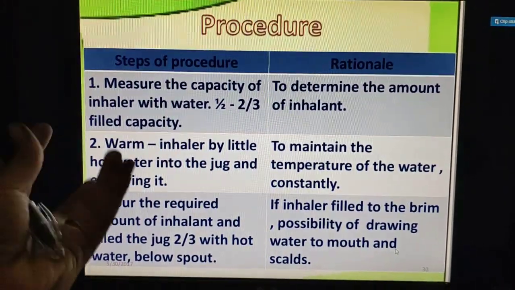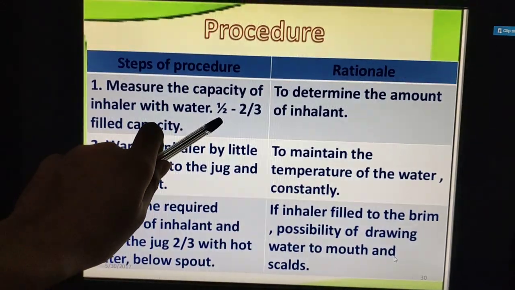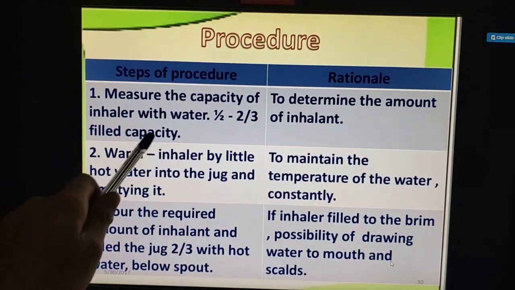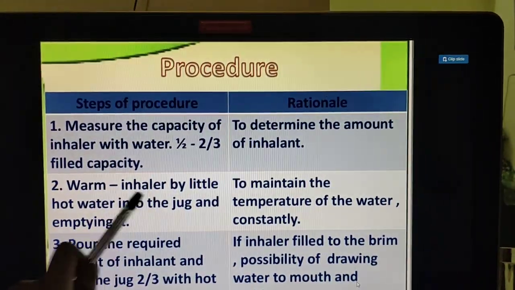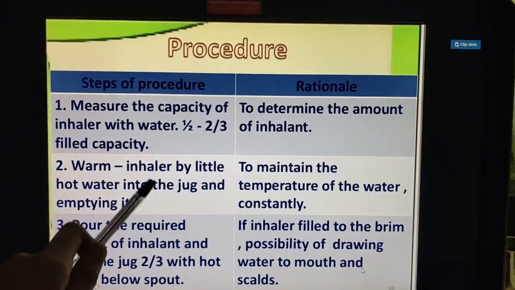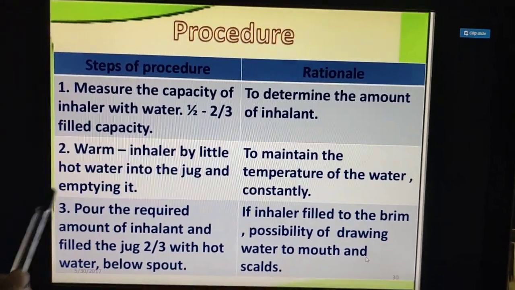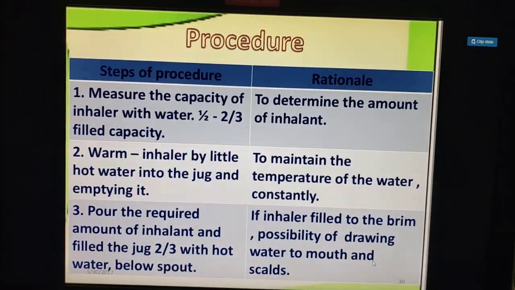You see whether the jug capacity, okay, either half of the nasal inhaler or 2/3 of the filled capacity. Why? To determine the amount of inhalant, we need this. Then warm the inhaler by putting a little hot water into the jug and emptying it. So before giving inhalation, we should pre-warm the jug.